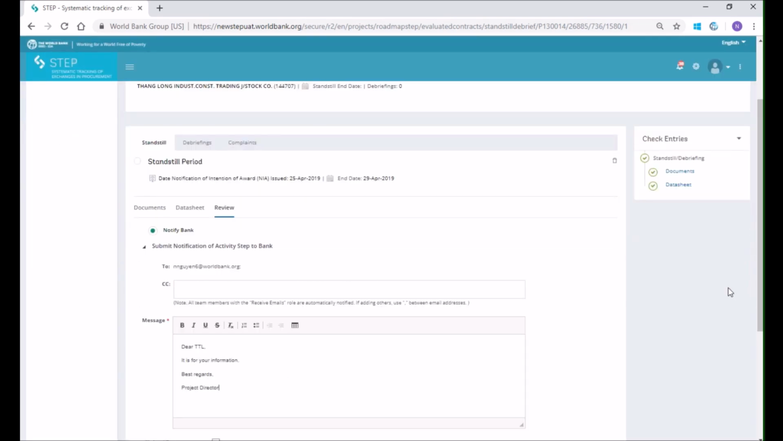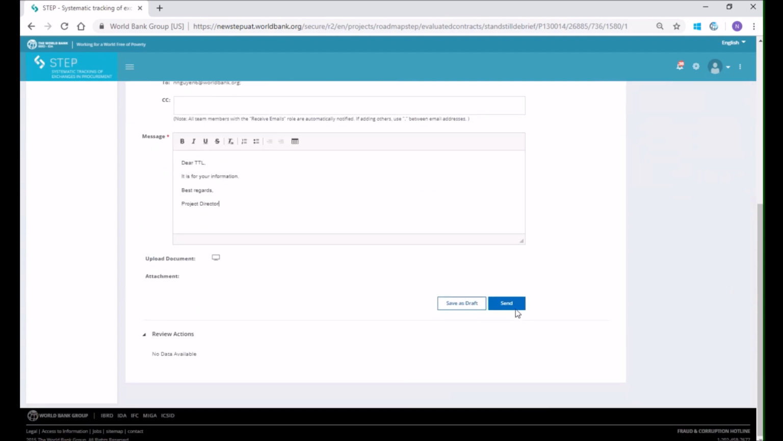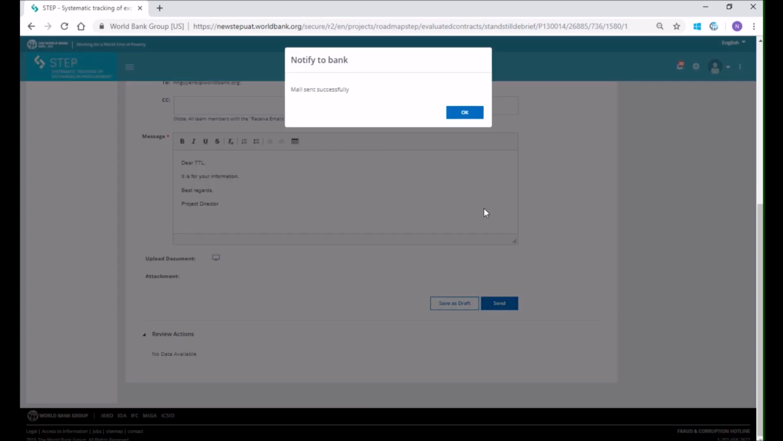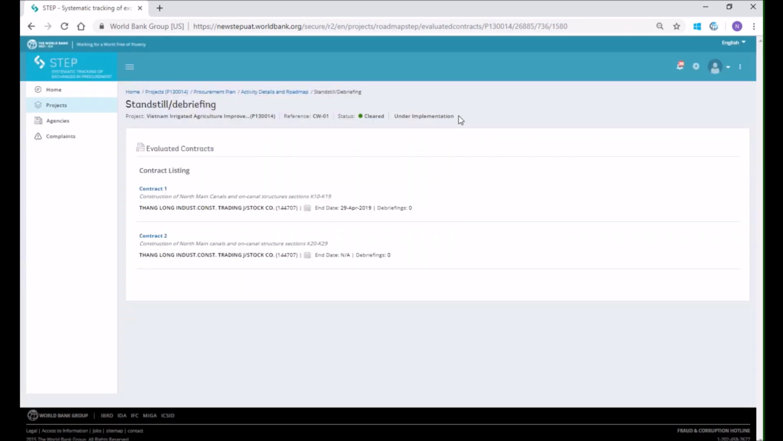You may go back to module Prior Review, upload issued BD and notification for the detailed guidance on sending notification to the bank. The end date of standstill period for the respective contract is shown in the Evaluated Contracts page. Then, the system temporarily blocks the next step of the activity until that date.